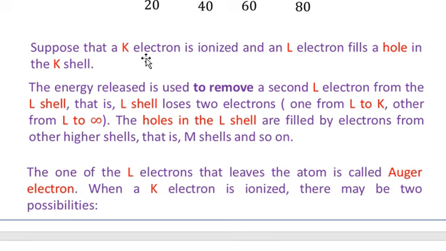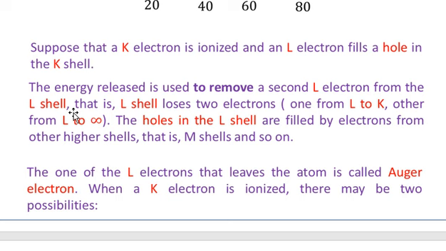So when the K electron is ionized, of course a vacancy or hole is created. A vacancy of electron is created in the K shell, which we refer to as the hole in the K shell. And that hole may be filled by electrons from the surrounding shells, for example from the L shell, the M shell, the N shell, the O shell, and so on. So here I am talking about the L shell. An L electron fills a hole in the K shell. The energy released is used to remove a second L electron from the L shell.